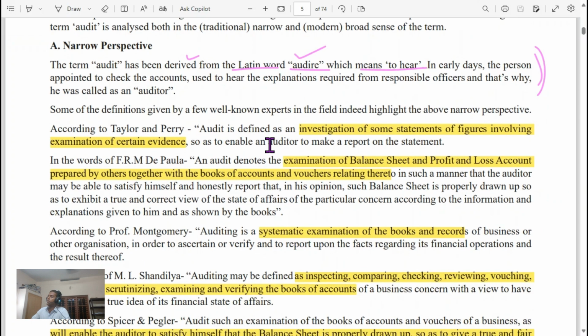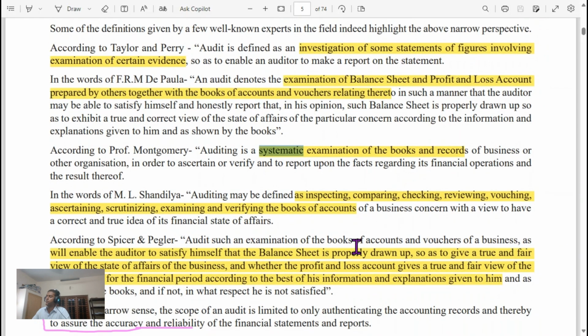Investigation of some statement of figures involving examination of certain evidence. Examination of balance sheet and profit and loss account prepared by others, together with the books of accounts and vouchers relating thereto. Systematic examination of books and records.